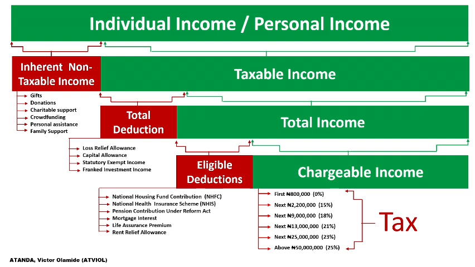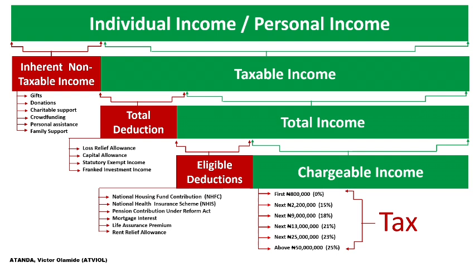When we add all these together, all the taxes that we got from the apportionment of the tax rates on the chargeable income, that is what we refer to as our tax. That's what we are going to be looking into today. So let's take them one after the other and understand this.